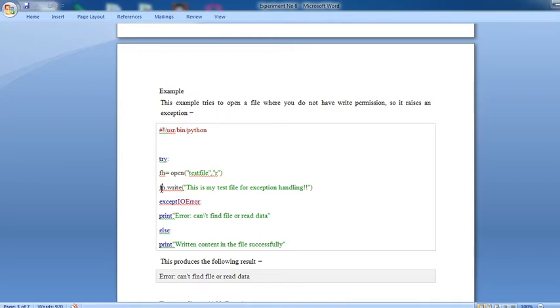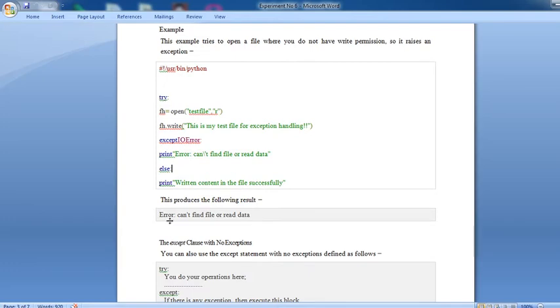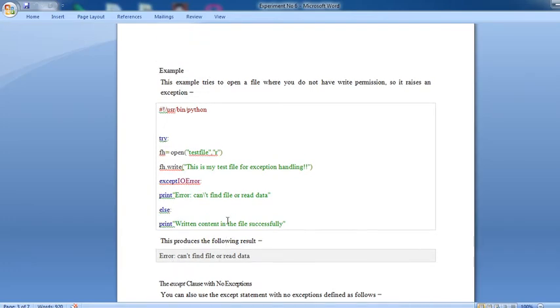But what does the second line of this code indicate? You want to write something, this is my test file for exception handling. After that, if you try to write to this file, the except IOError block prints error, cannot find file or read data, and otherwise the else statement prints written content in the file successfully. That means the output of this particular program displays: error, cannot find file or read data.